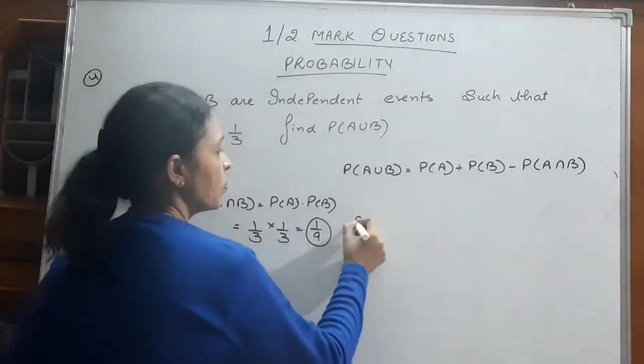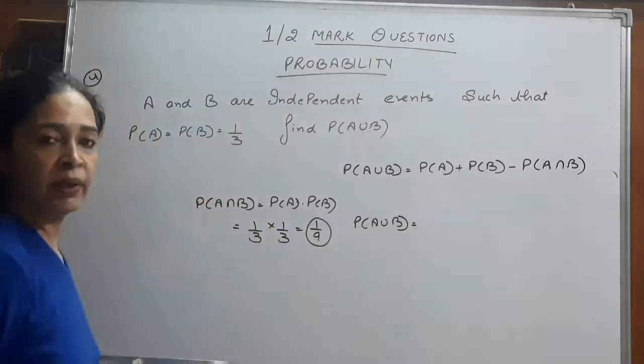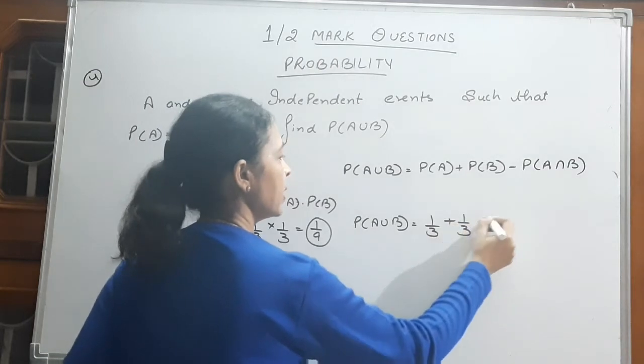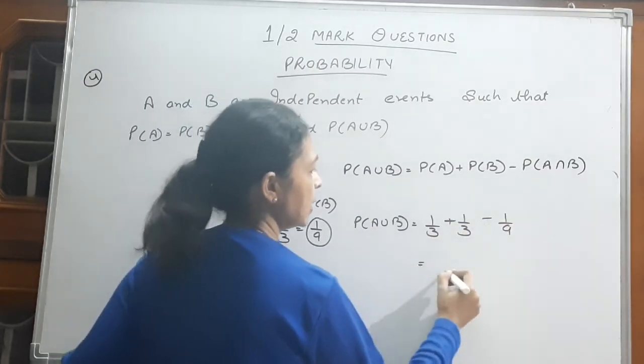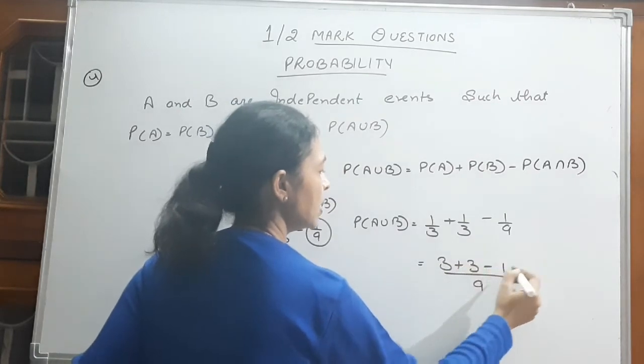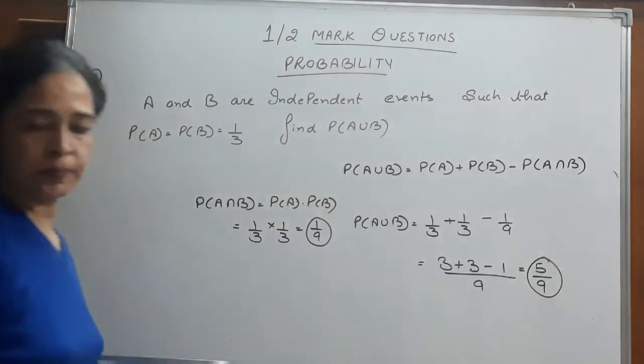Now, probability of A union B will be, probability of A and B both are 1 by 3, plus 1 by 3 minus 1 by 9. Taking LCM, 3 3s are 9, plus 3, minus 1. That is 5 by 9 is our answer.